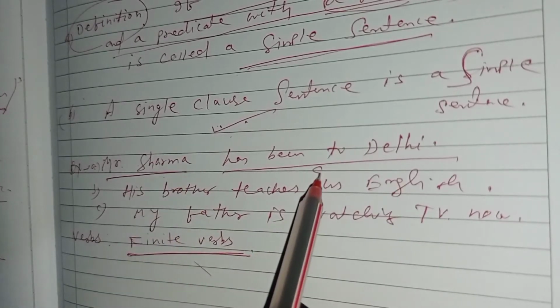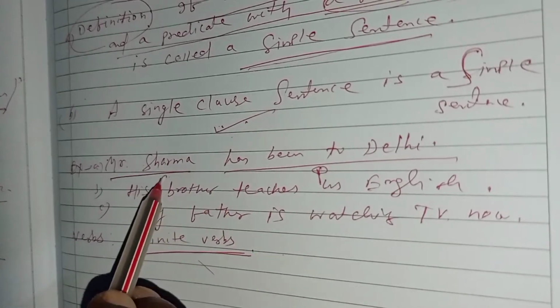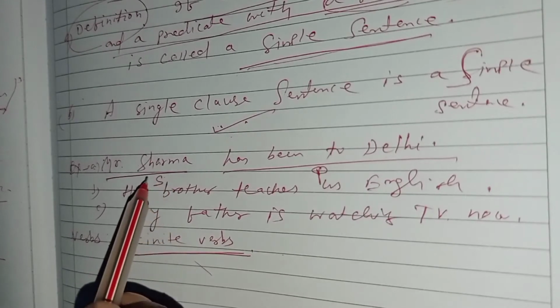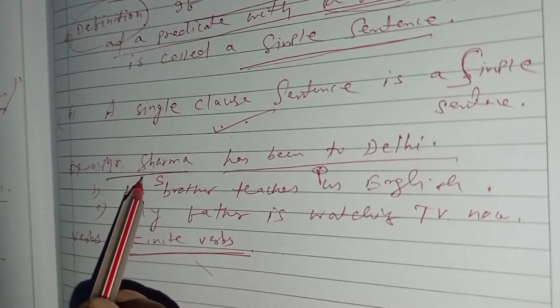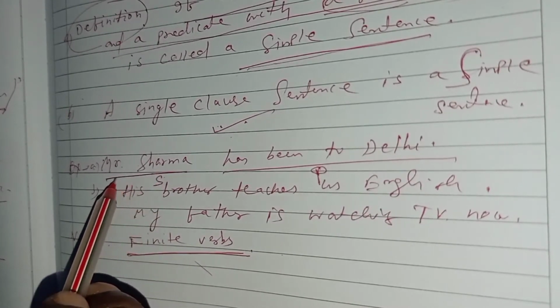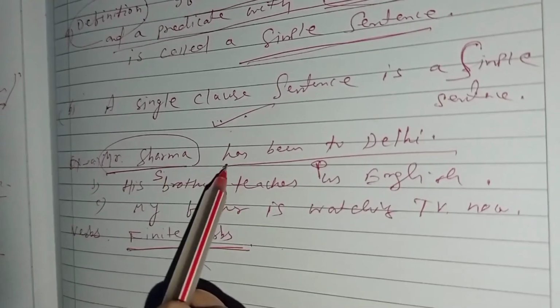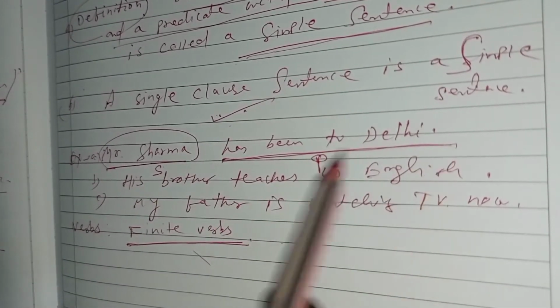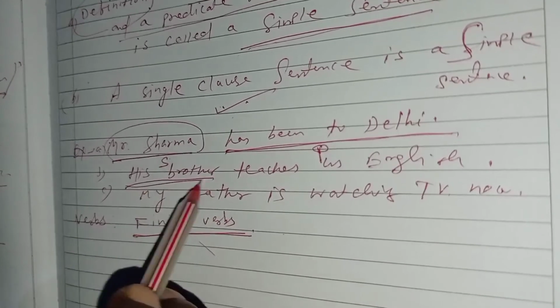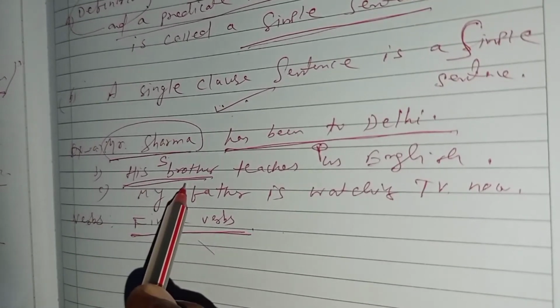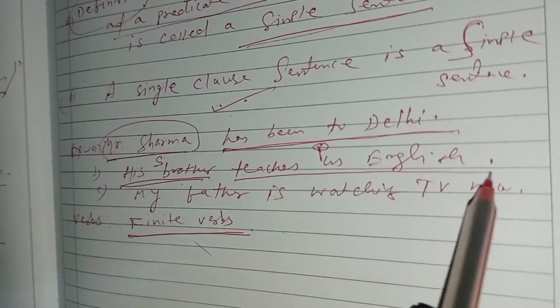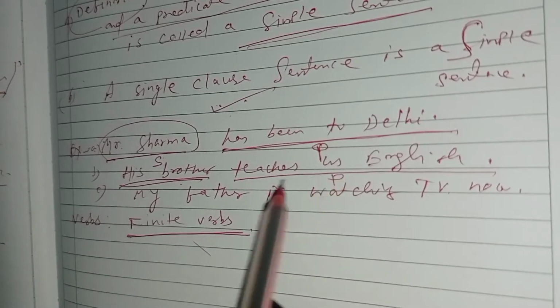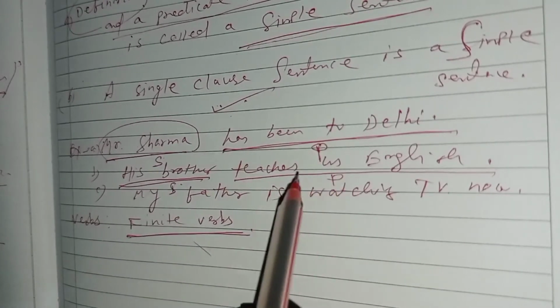This is a predicate. The first part is the subject. Subject is the head word. You should remember a head word. This is the subject. Next part is the predicate. Similarly, his brother is the subject and teaches us English is the predicate.